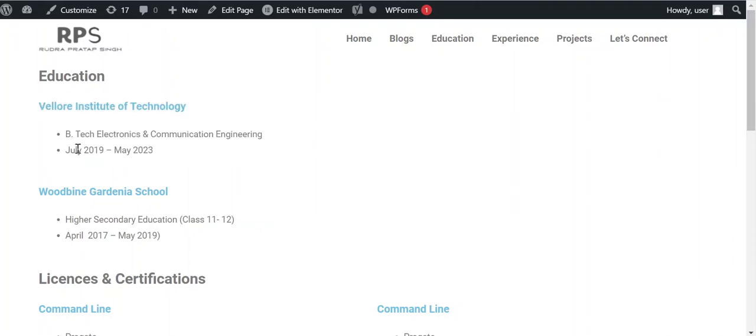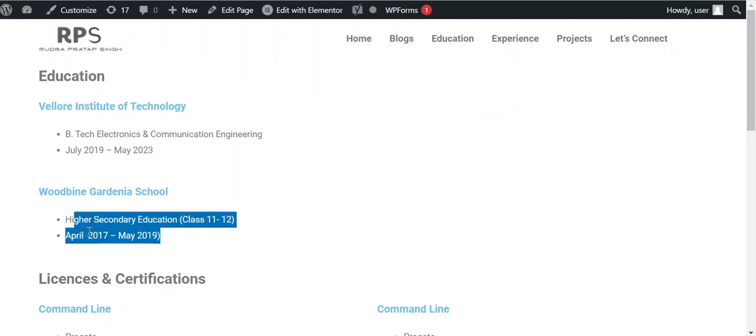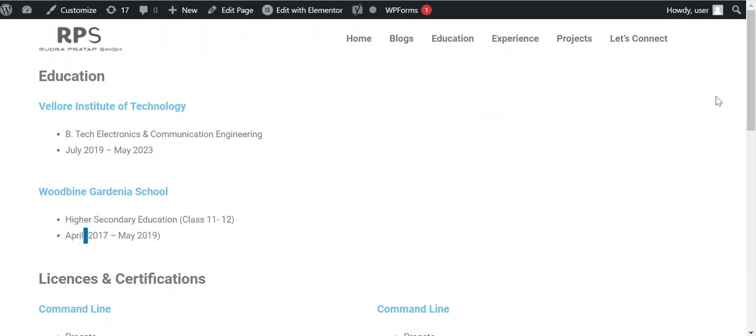I am from the 2019 batch and I will be completing my BTech in 2023. I am in class 12th. I've studied from Woodbine Garden School. Like those here, higher secondary education, class 11 and 12, April 2017 to 2019.